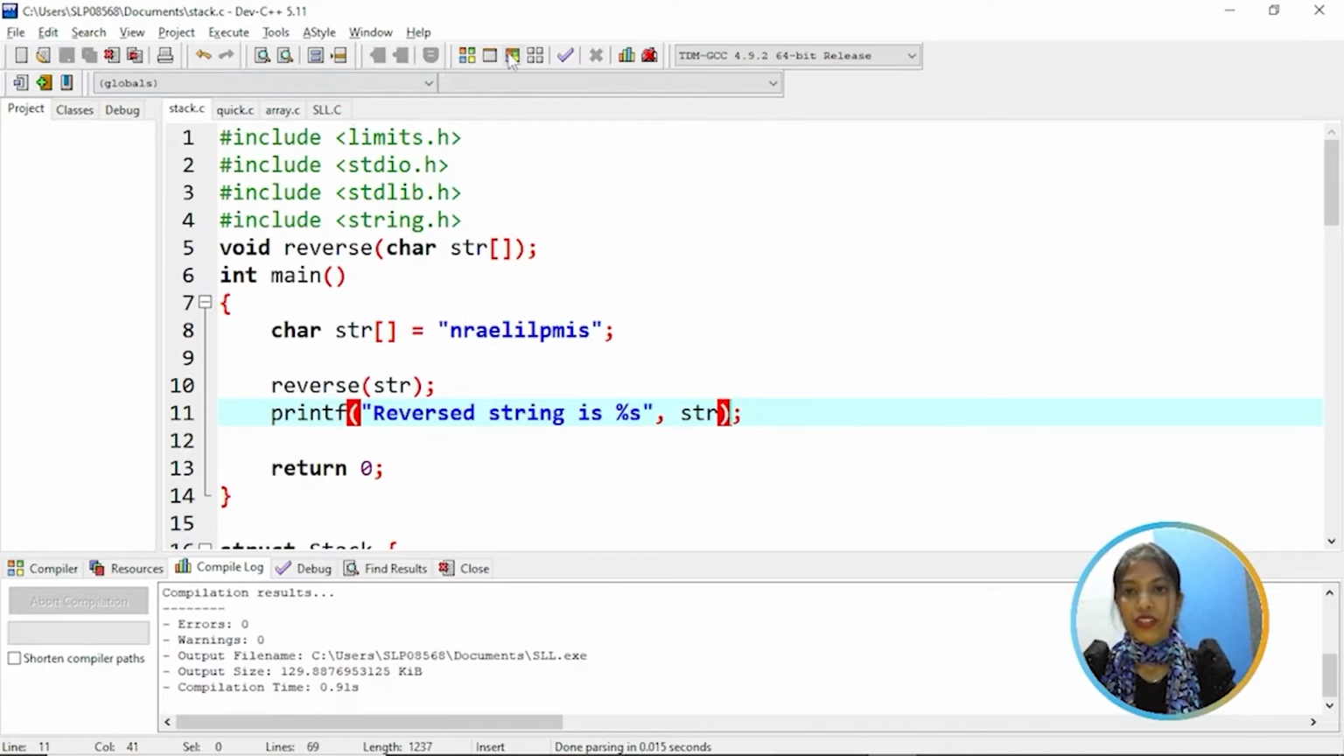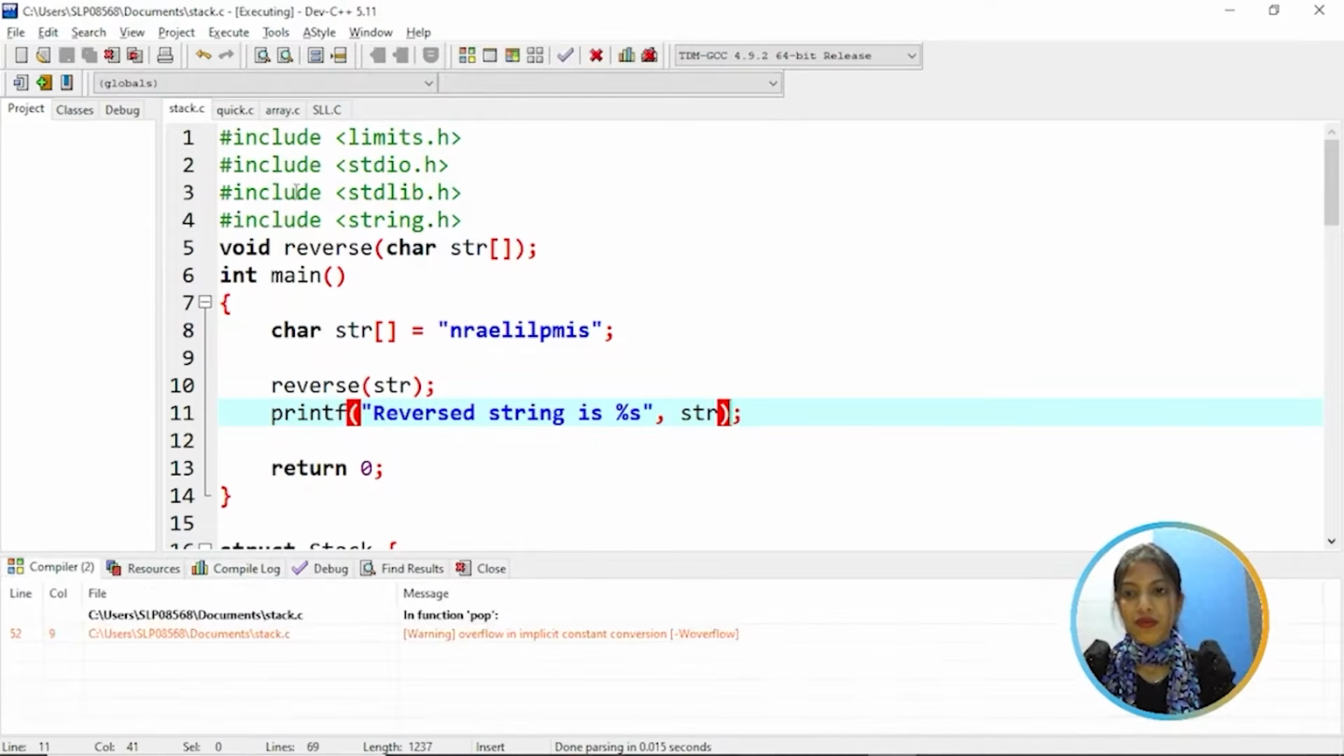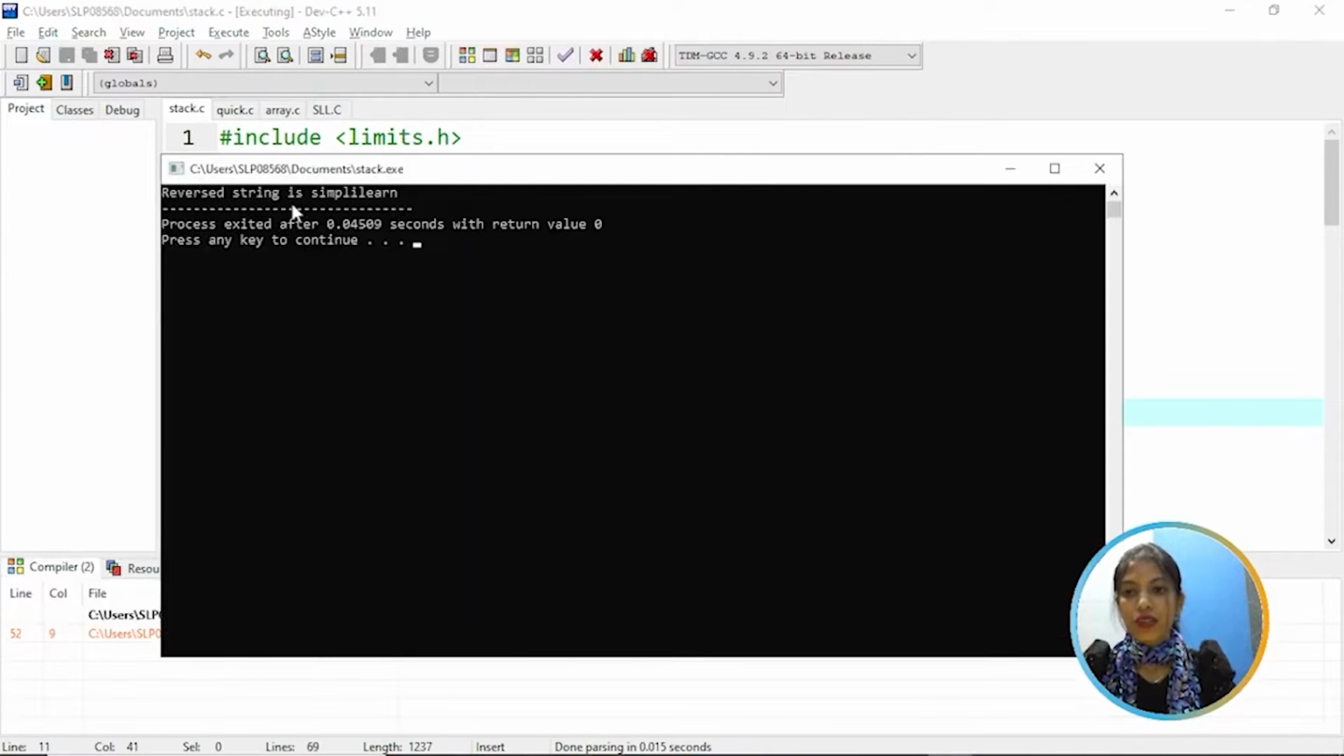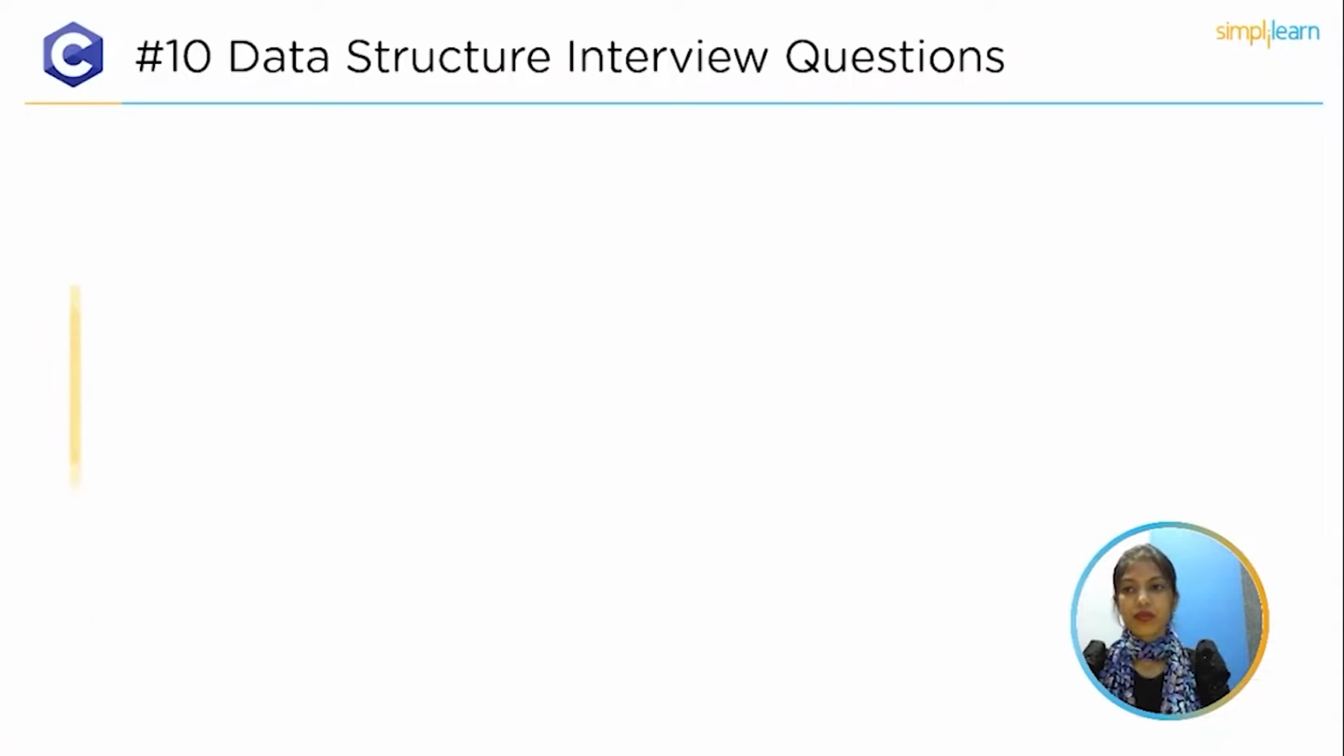So let's try to execute it. As you can see here, the reversed string is Simplilearn.